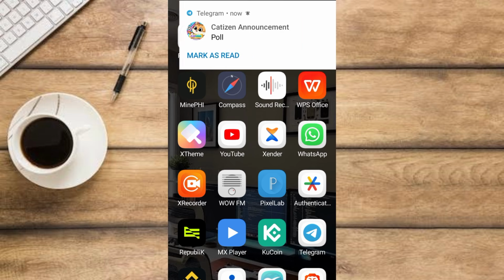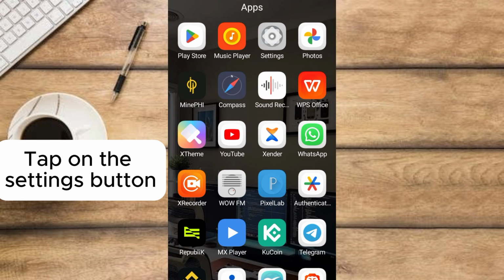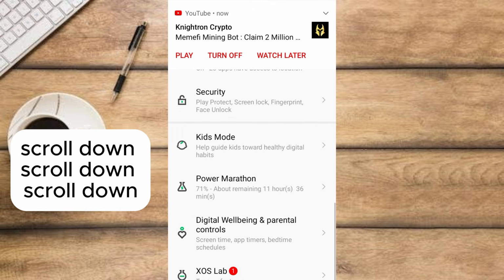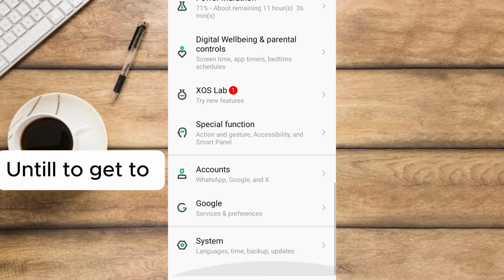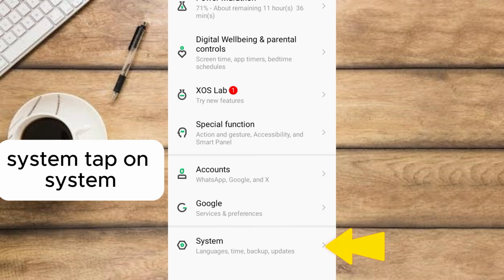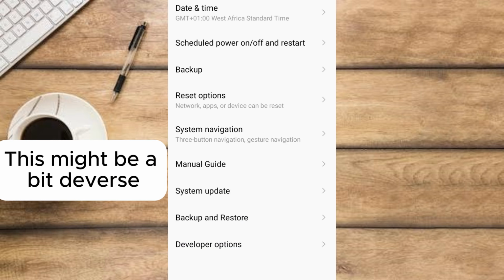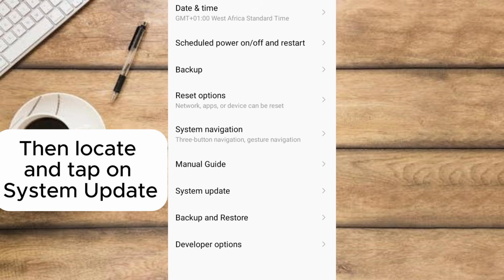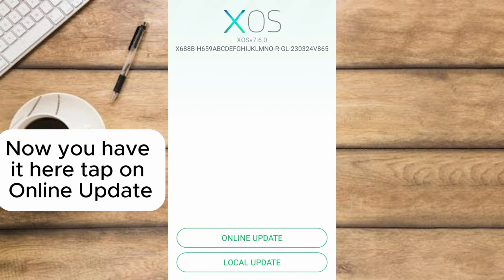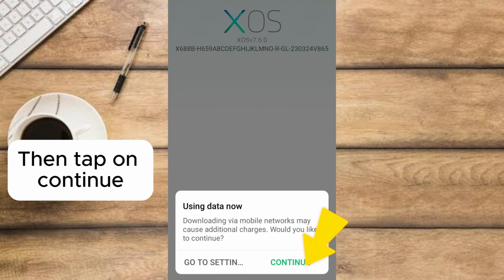So as well, go ahead and tap on the settings button. Then scroll down until you get to system. Tap on system. This might be a bit different. Then locate and tap on system update. Now tap on system update. This is also tap on personal. Now you have it here. Tap on online update. Then tap on continue.